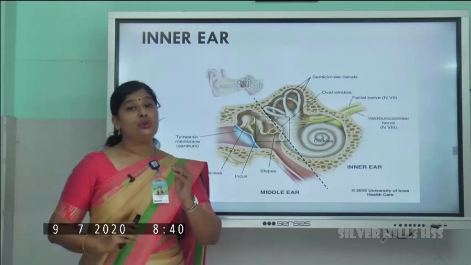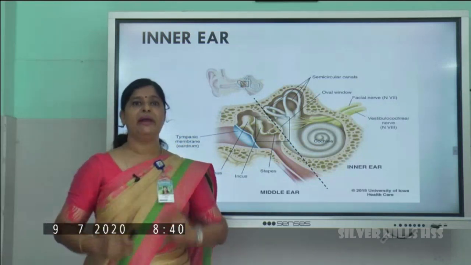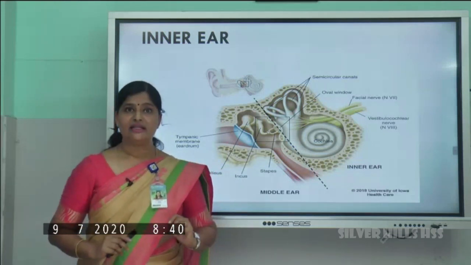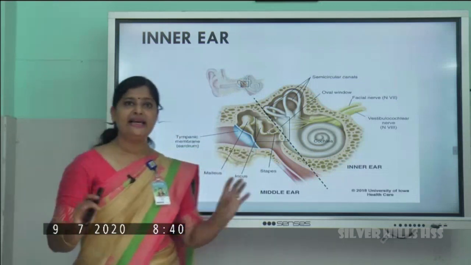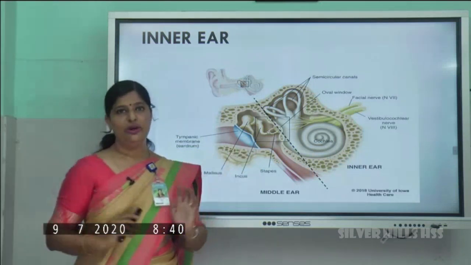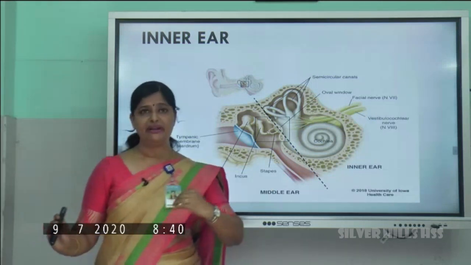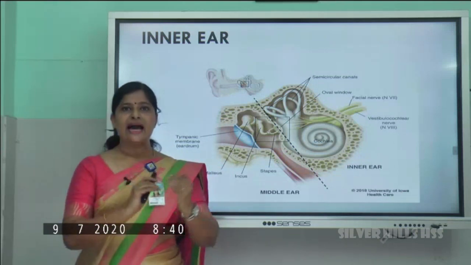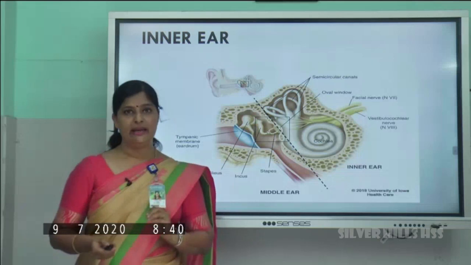In between the bony labyrinth and the membranous labyrinth, there is a fluid that is called the perilymph. So the internal ear is filled with this fluid.